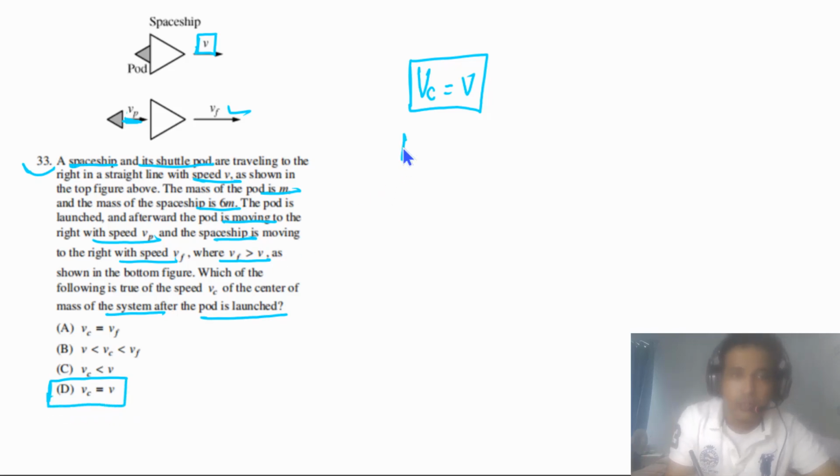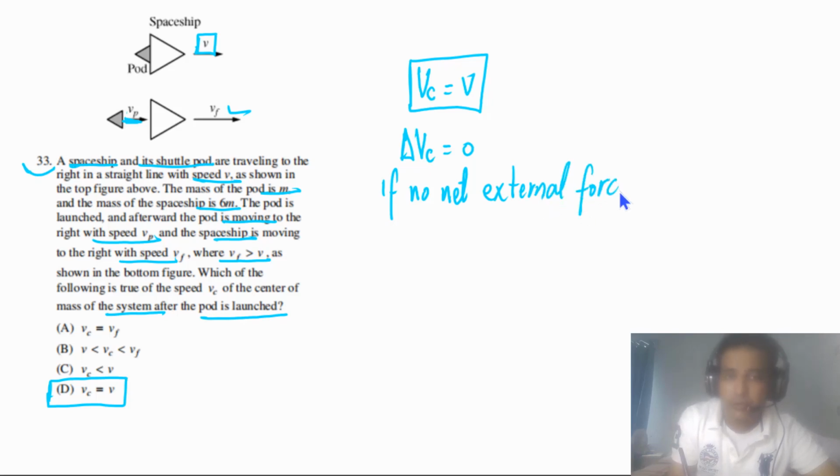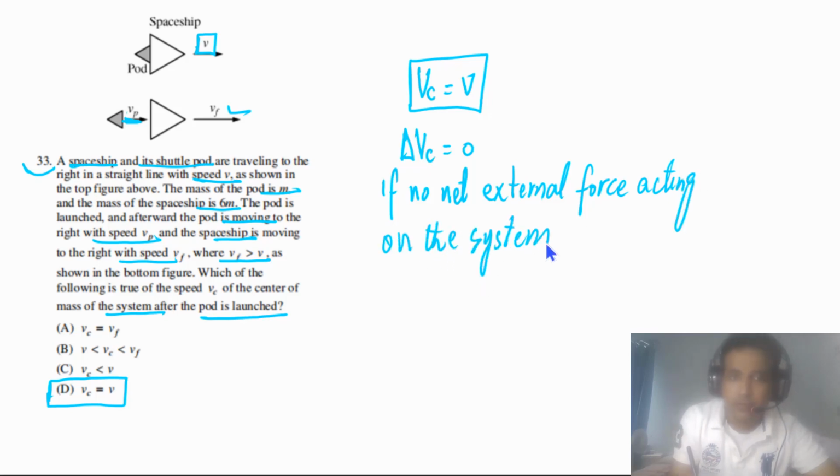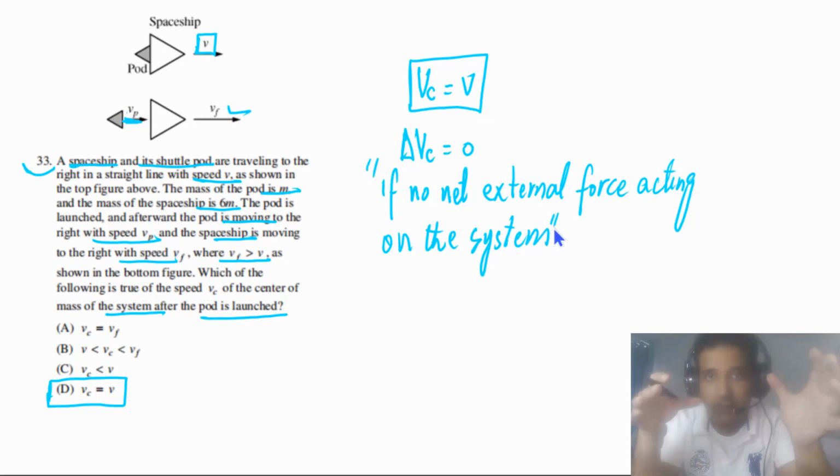So you need to understand delta vc is equal to 0 if no net external force is acting on the system. This is the key concept which you need to understand. Delta vc is equal to 0 means the velocity of center of mass does not change if no net external force is acting on the system.